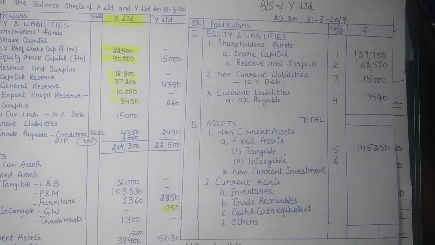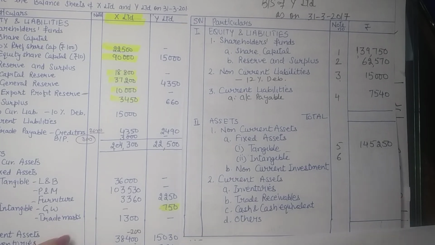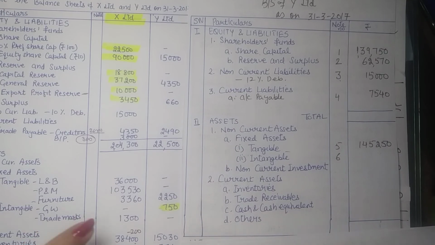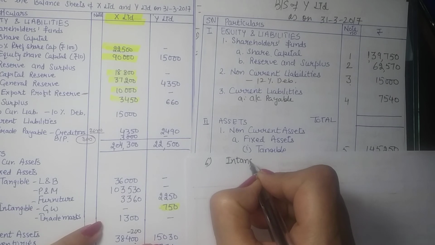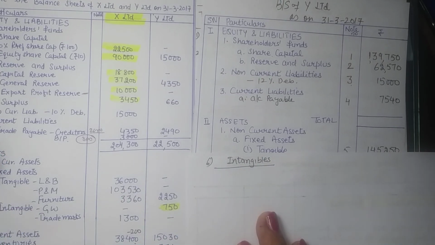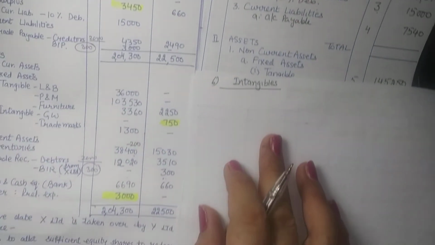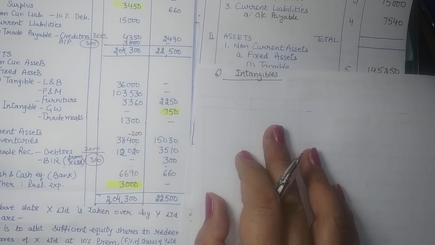Just remember to make the notes. Sixth point, keep track of the balance sheet. So in the balance sheet we have intangibles, goodwill 750, but it was cancelled.